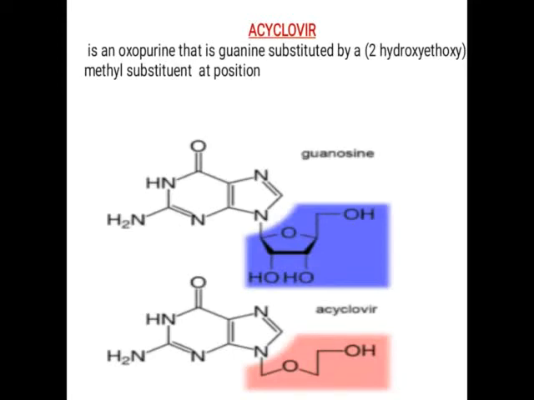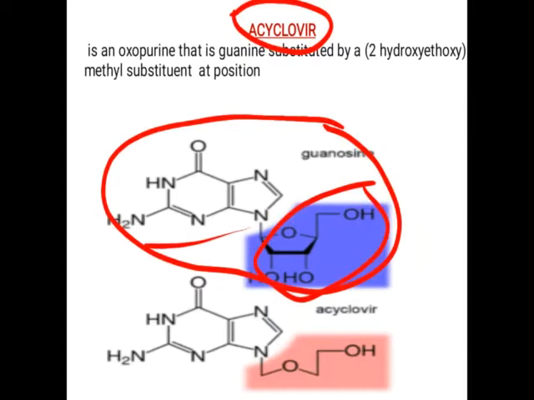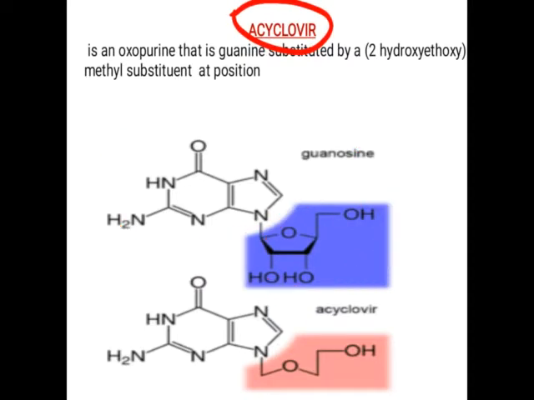So the next drug is acyclovir. It is guanine substituted by a 2-hydroxy ethoxymethyl substitution. So this is the structure of guanine, and this is the sugar part. Together they are called guanosine.